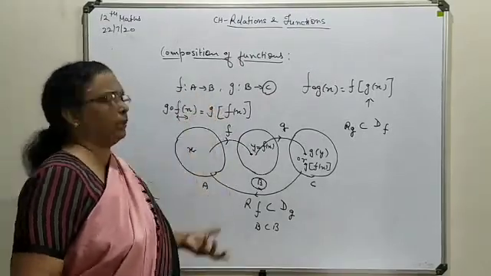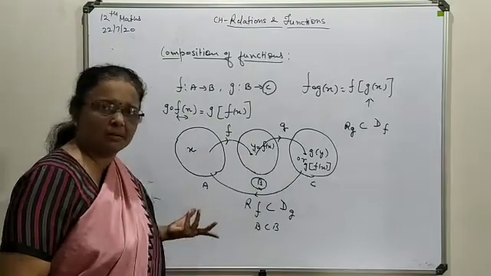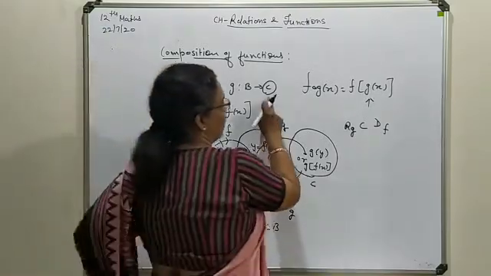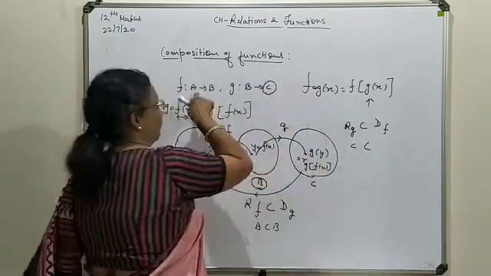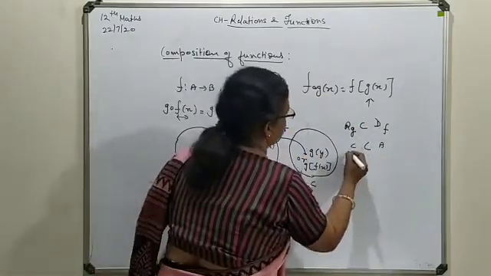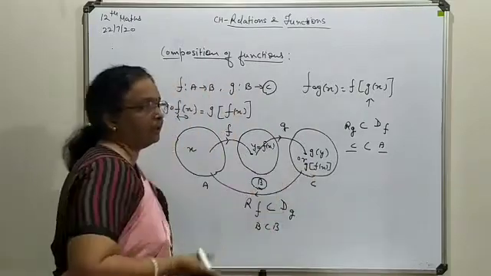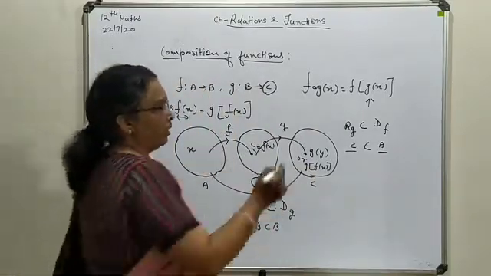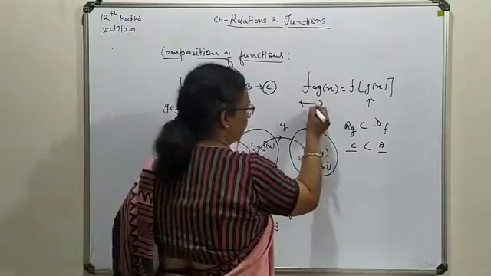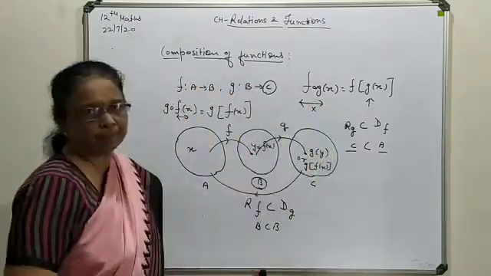So everywhere, for each function, it remains the same. Now here range of G is your C and domain of F is your A. Here you can see these two are totally distinct, no link with each other. So it is not possible to form F composition G.